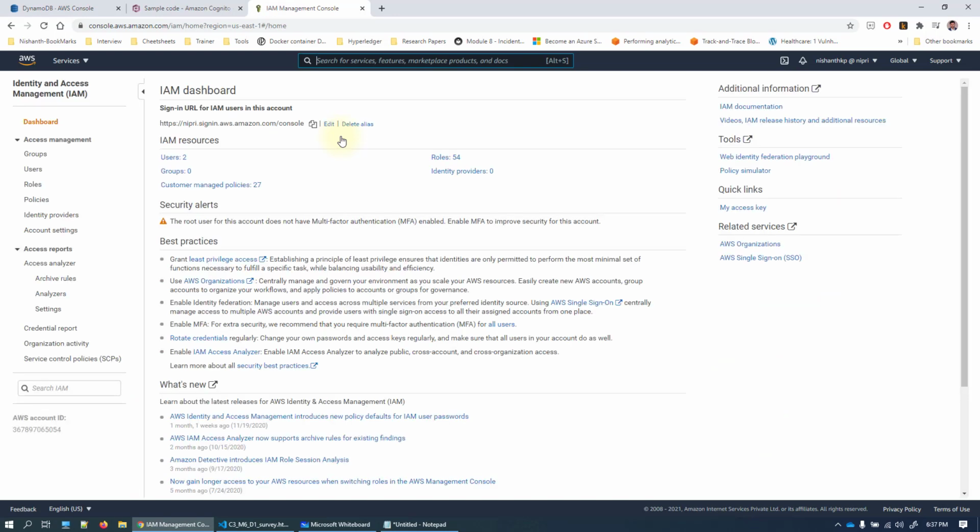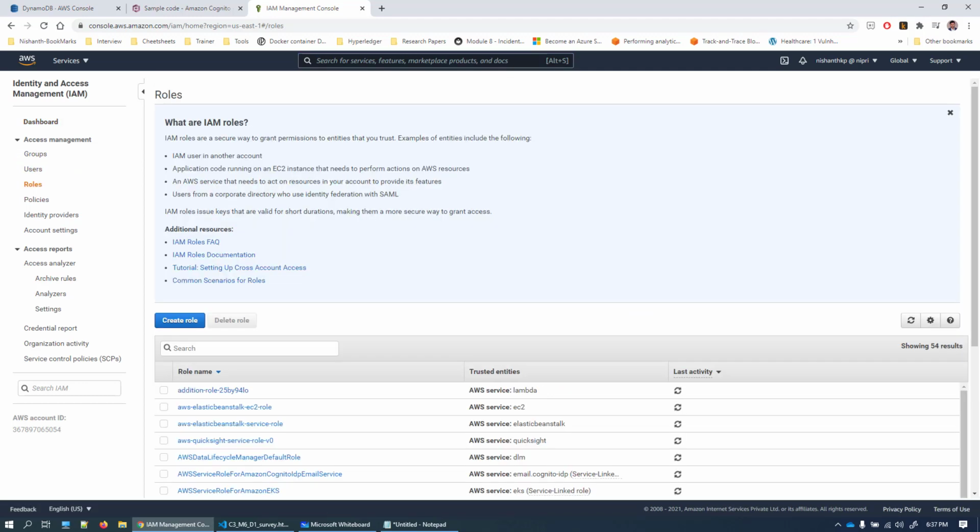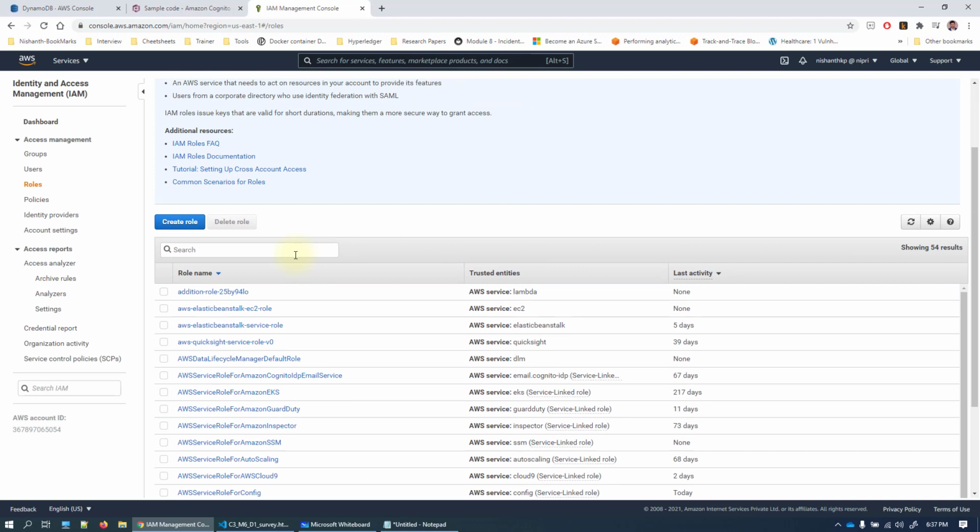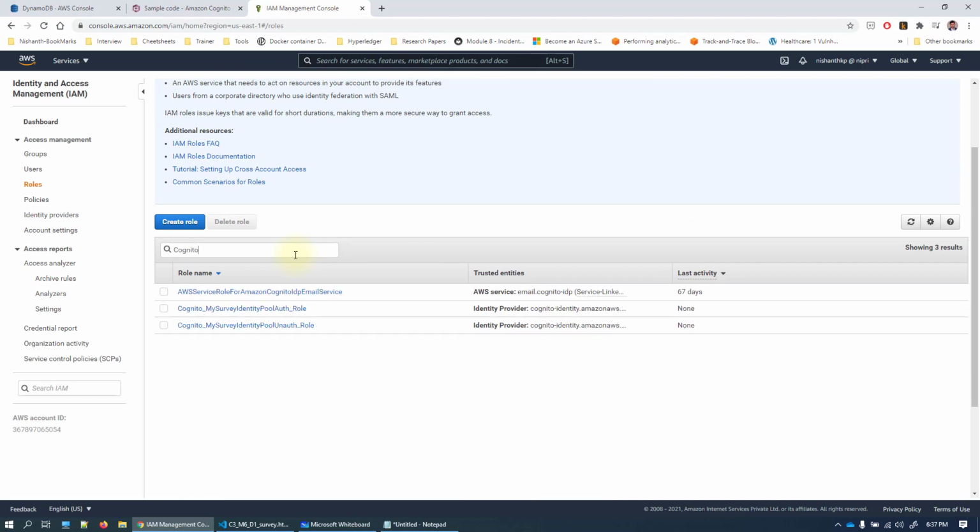Click on roles so that you can see all the roles that are created by the Cognito user pool. So here we are going to see all the roles of the Cognito. So type Cognito here. And if you observe, there are two roles that got created: my survey identity pool authentication role and my survey identity pool unauthentication role. Now, if the user is authenticated, then you will use the pool auth role. If the user is unauthenticated, or if the application is not authenticated, then you will use the pool unauth role.